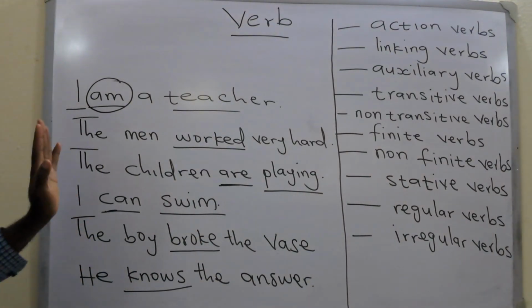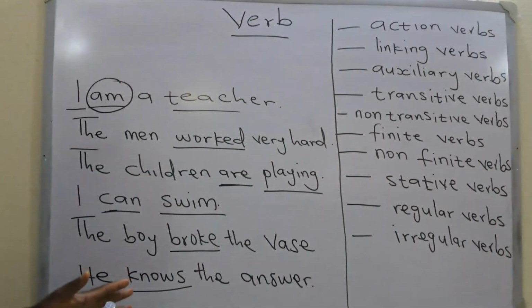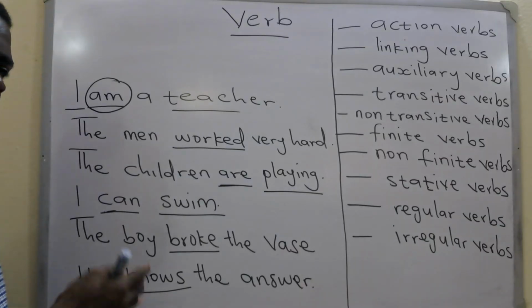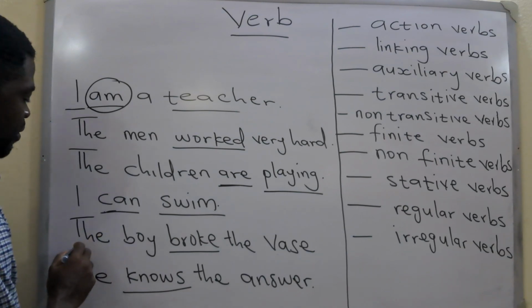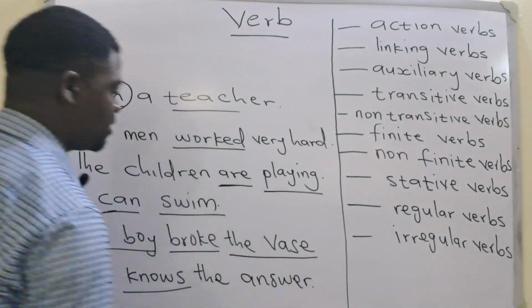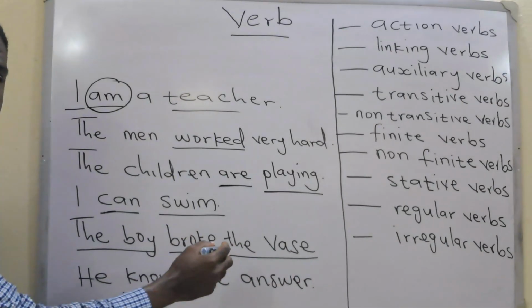So, a transitive verb is that action verb that has an object. It has a subject and then an object. For example, the boy, this is the subject, broke the vase. So the vase is the object.